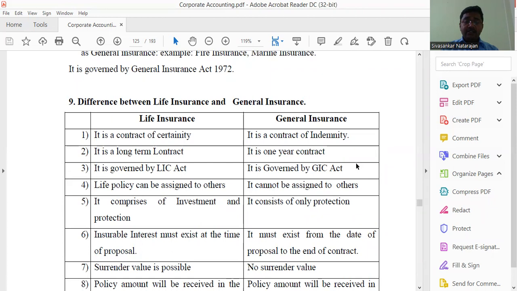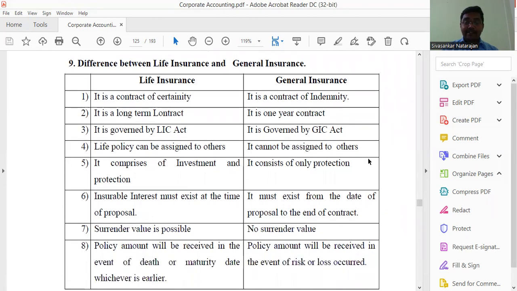A life policy can be assigned to others. It cannot be assigned to others in general insurance, because if a company has taken fire insurance and any loss occurs during the period, the company cannot transfer its rights to other companies. Life insurance comprises investment and protection. General insurance consists of only protection, no investment, because we cannot claim without the occurrence of an event. The insurable interest must exist at the time of proposal.